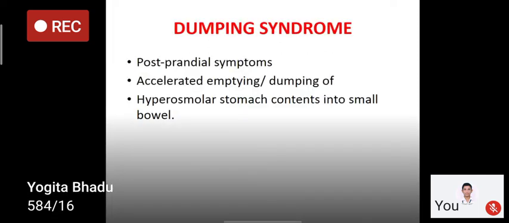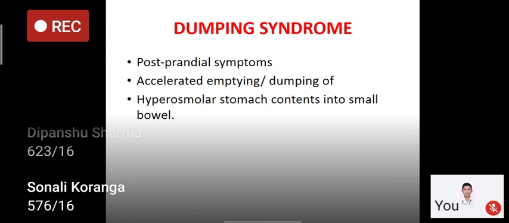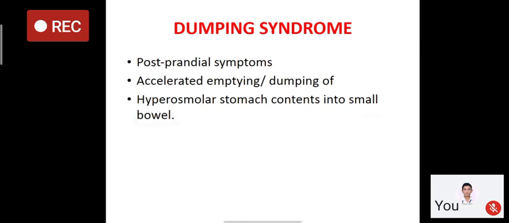So this is also a common complication, dumping syndrome. Dumping means to dump the content, meaning accelerated emptying. Dumping syndrome is a type of postprandial symptom. After eating, there is accelerated emptying of the content of the food particles, or dumping of food particles which have hyperosmolar content. So the hyperosmolar content of the stomach after eating is directly dumped into the small intestine. That leads to dumping syndrome.